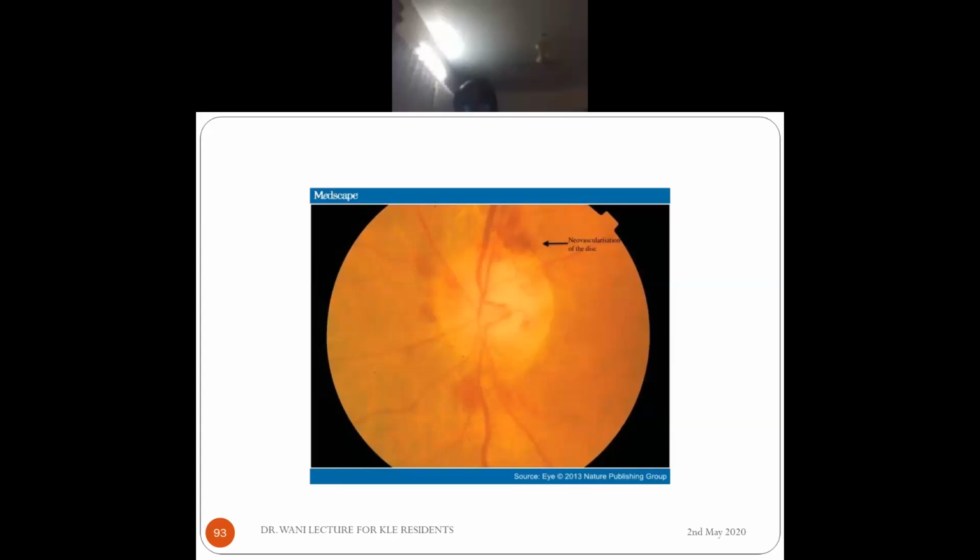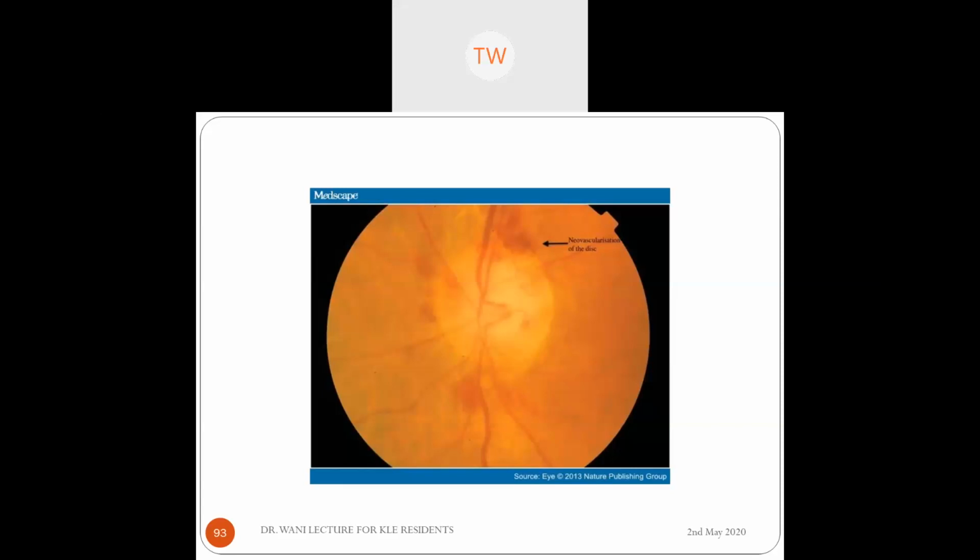This is very rarely seen, they develop a disc vessel. So this was one case actually. So nothing much in this.